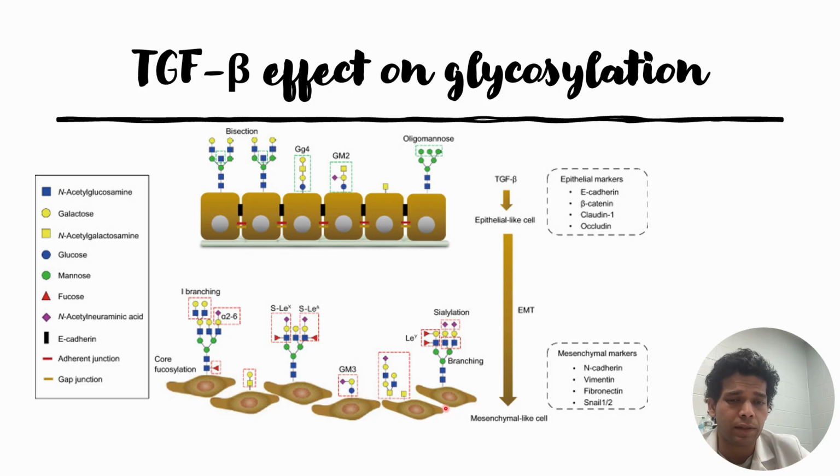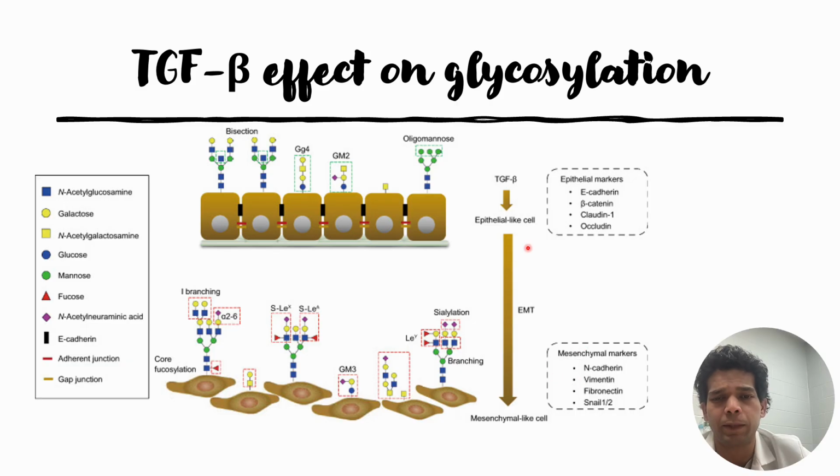Sometimes these changes are also attributed to the cancer state, which completely makes sense, as cancer cells which acquire these metastatic conditions usually have a change in glycan structures, and most of them are found to be different from the normal structures. These are some of the common glycans found in most of the cancers. And some of the mesenchymal markers are also shown here.